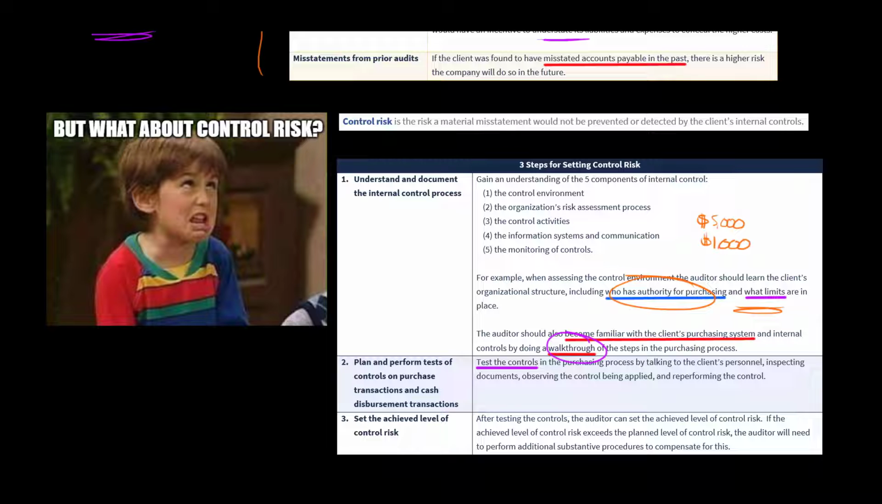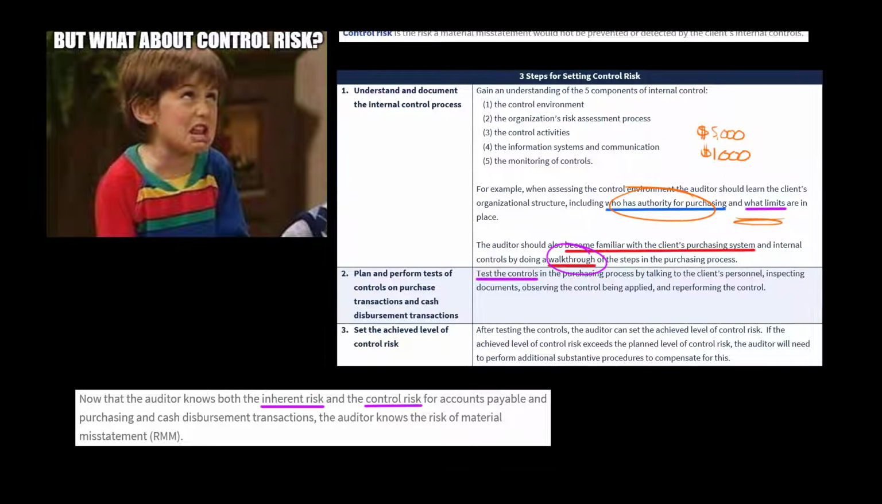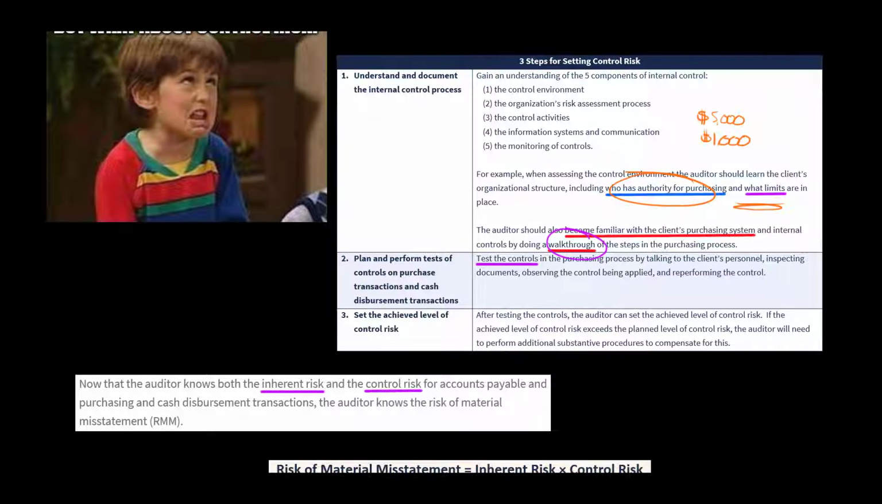If that is differing from what the planned level was, if, for example, you say, oh, these internal controls, we thought they were going to work really strong, and they are not working strong. They're weak internal controls here. Then the auditor is going to have to compensate for that by doing additional substantive procedures. And I'm going to make a video on substantive procedures for the purchasing process as well, so that video is on the way.